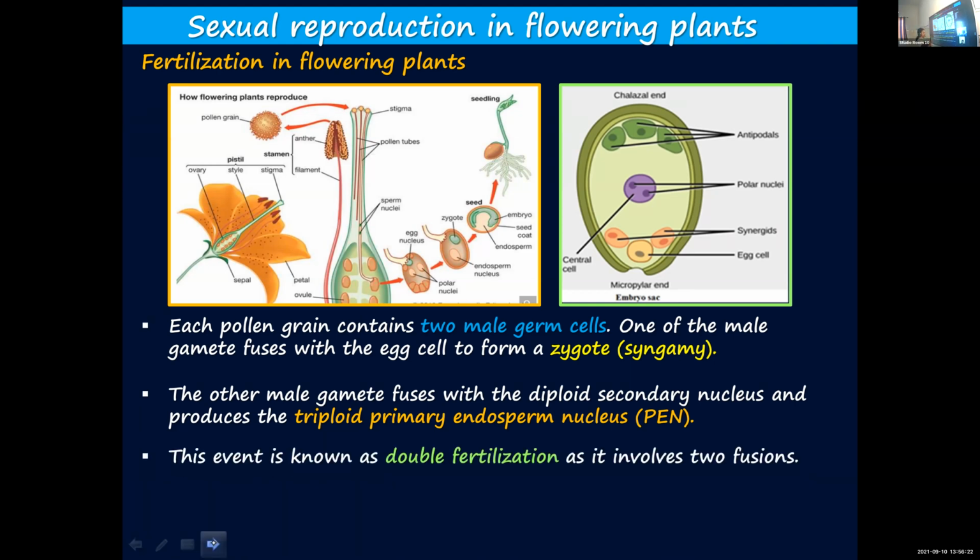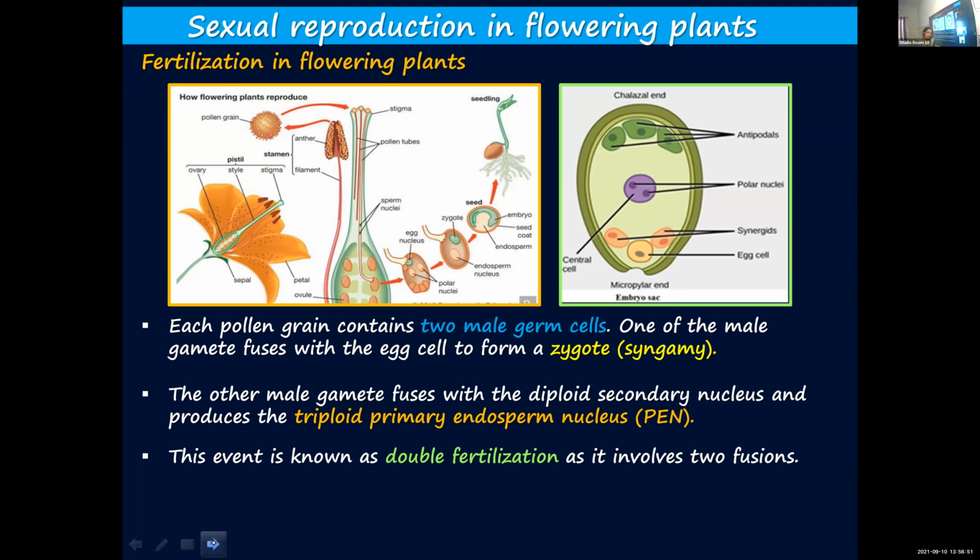Syngamy and triple fusion. And since it involves two fusions, you call it double fertilization. First is syngamy. Second one, triple fusion. Why is it known as double fertilization? Because it involves two fusions. Which is the first fusion?